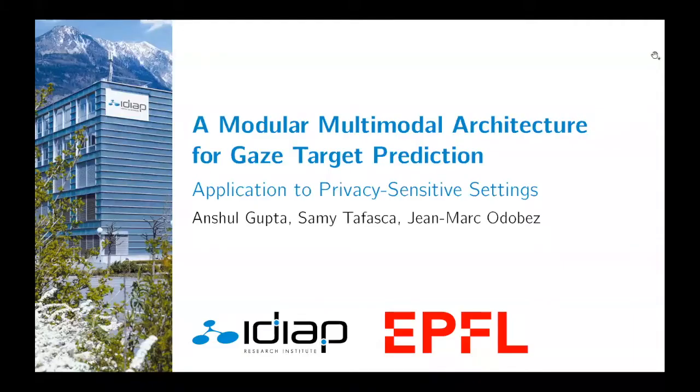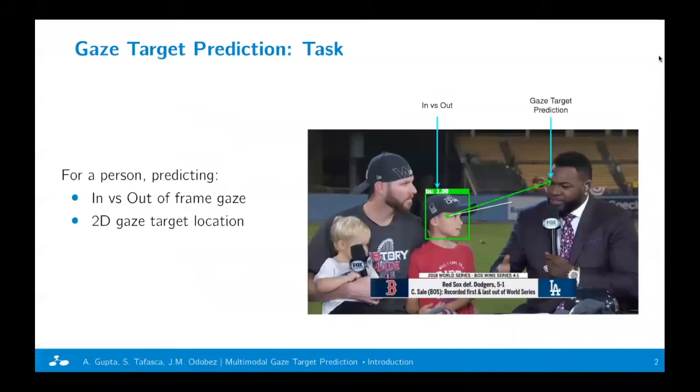And the following presentation is an introduction to our work on multimodal gaze target prediction, which was done in collaboration with Dr. Jean-Marc Odobez. Our work is titled A Modular Multimodal Architecture for Gaze Target Prediction, Application to Privacy-Sensitive Settings. To begin, the task of gaze target prediction involves predicting whether a person is looking inside or outside the frame, and to regress the 2D gaze target location.